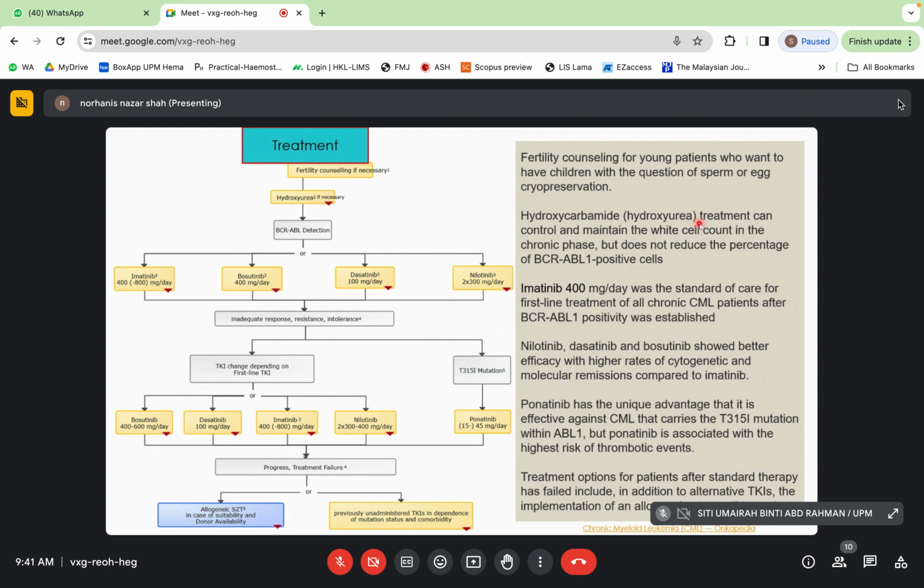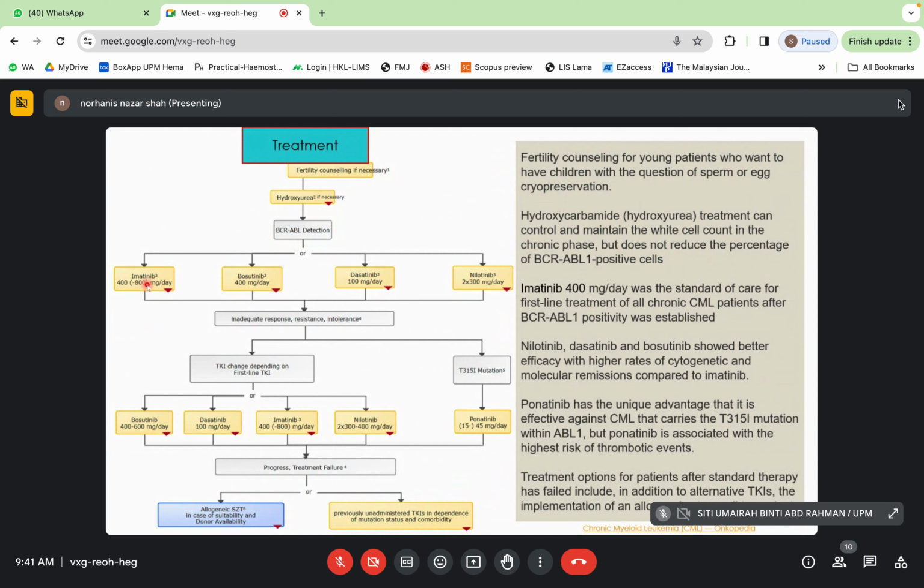Hydroxyurea therapy treatment can control and maintain the white cell count in the chronic phase, but it does not reduce the percentage of BCR-ABL1 positive cells. So this is the tyrosine kinase inhibitor lah.